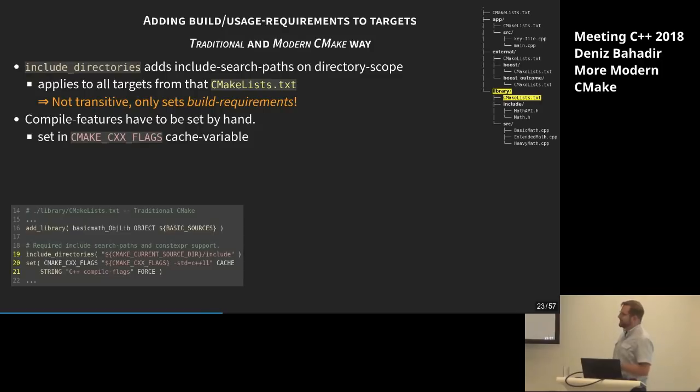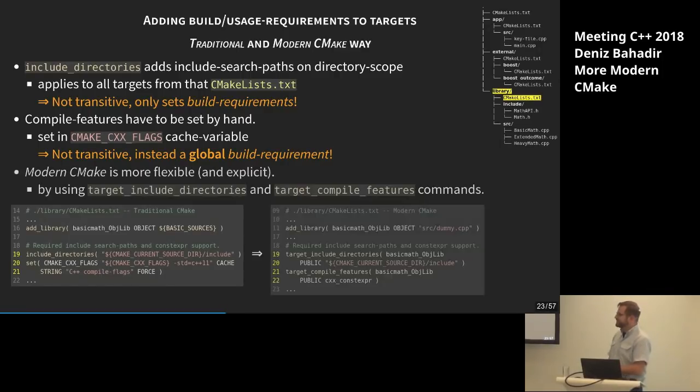Over there we don't even have a special command for that, or no property which we can set, but okay, we can use the cache variable CMAKE_CXX_FLAGS and set it there, so that in this case now, oh yeah, every target that is compiled now requires C++11. That's not really what I want.